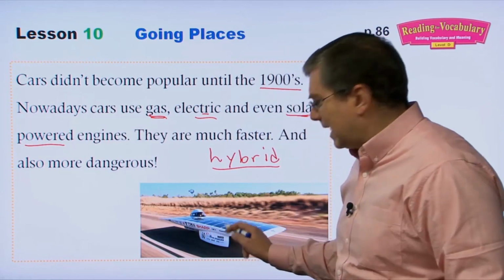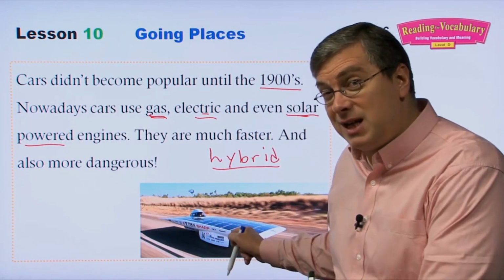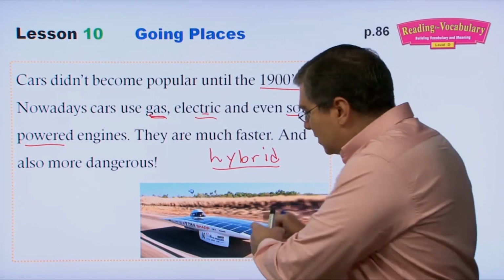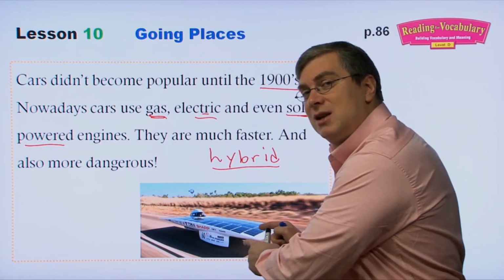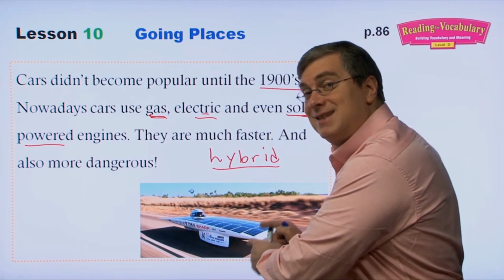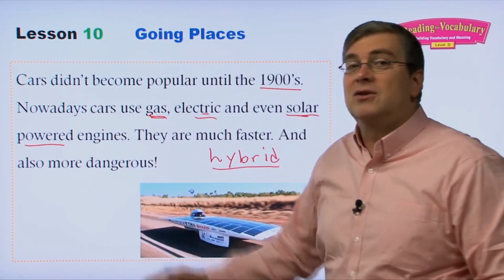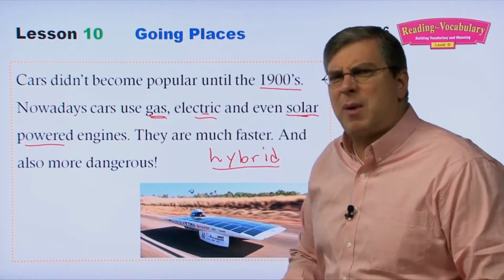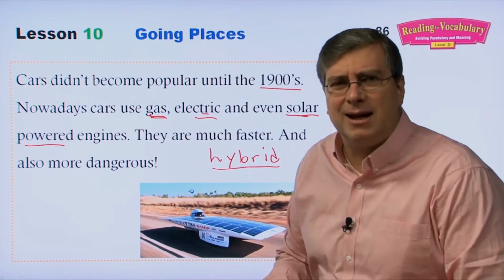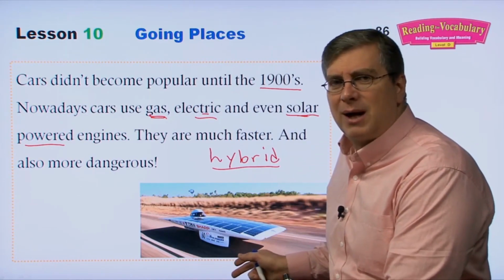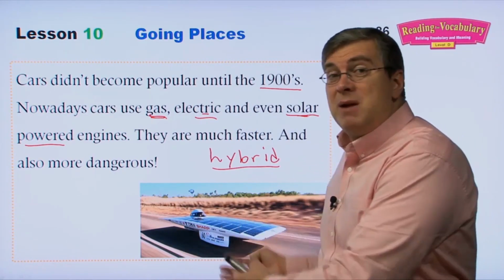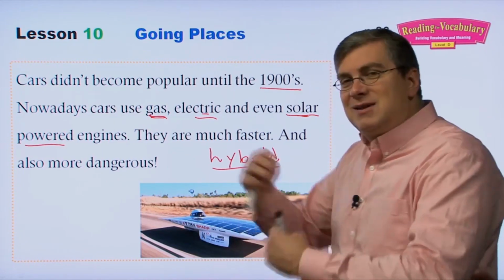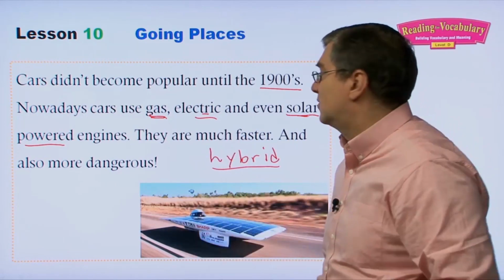They look like this. Do you have a car like this? Have you ever seen a car like this? Probably not. These are still experimental. These are like the steam engine cars in 1672, aren't they? 100 years from now, people will look back and say, oh yeah, they had solar-powered cars back in 2010, but they weren't very popular, right? Maybe in 100 years, they'll be popular. Everybody will be driving them. They'll be very interesting, won't they? So you can see these things kind of repeat throughout history.